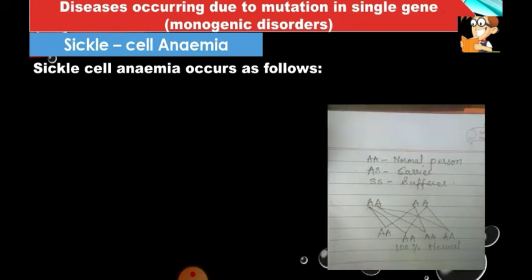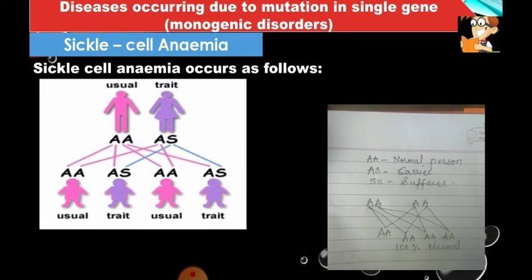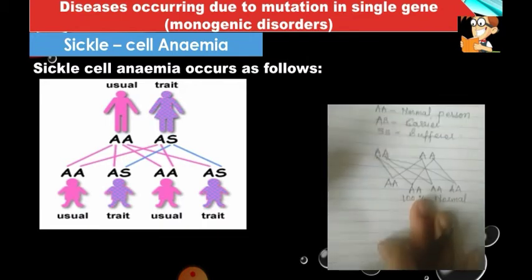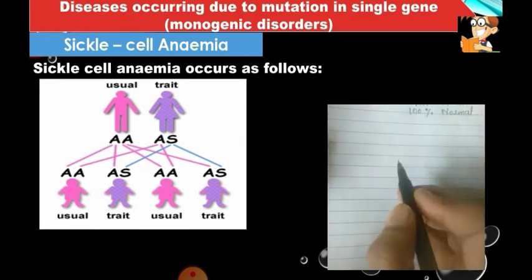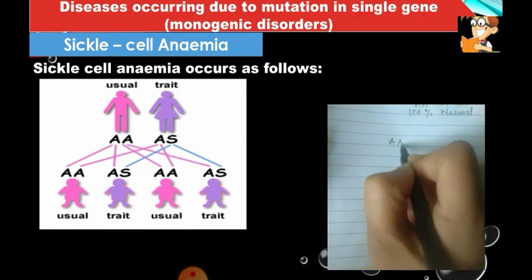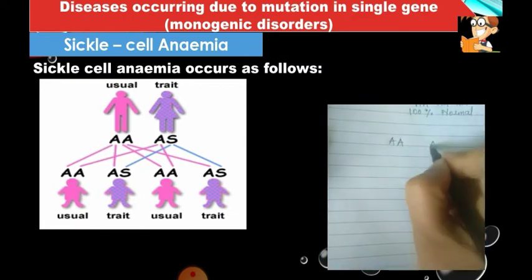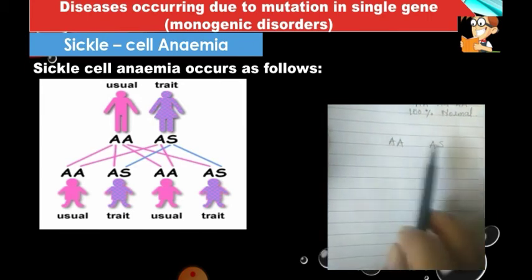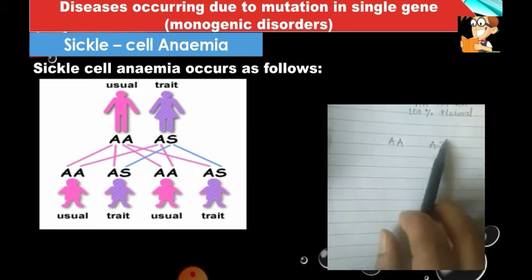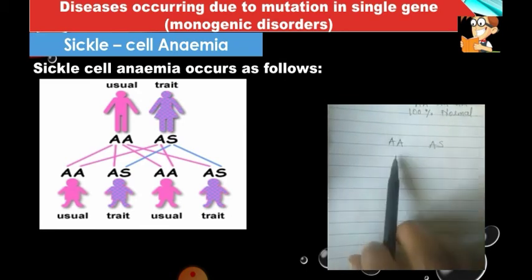Now, let's see the second combination. The second combination is a normal person and a carrier, a normal person getting married to a carrier. What are the different possibilities here? In this picture, let me write here, that is AA and AS. If one of the parents, whether father or mother, doesn't matter, is a carrier and the other is normal, what are the possibilities?